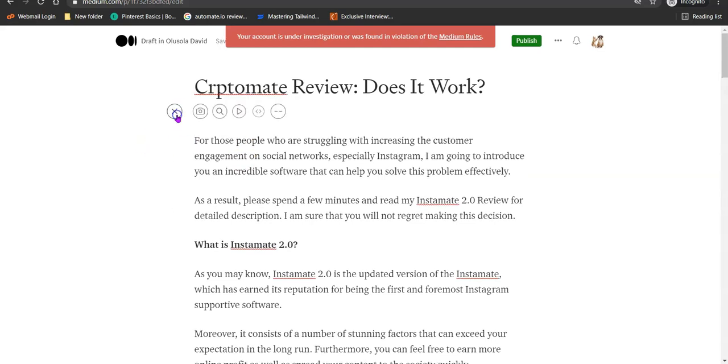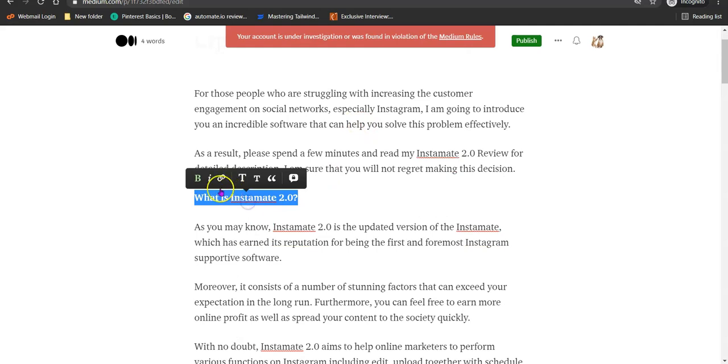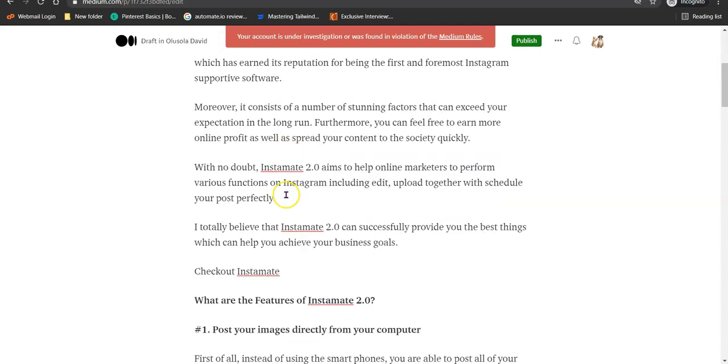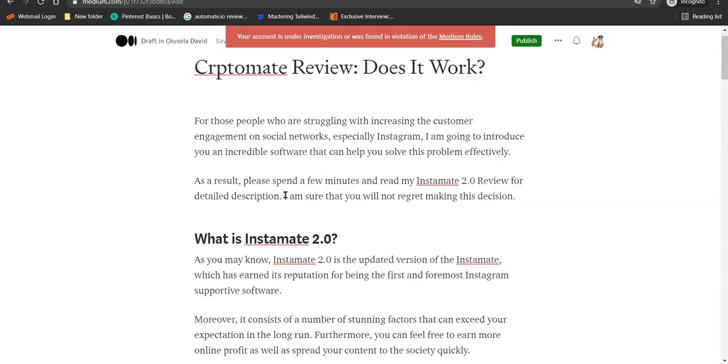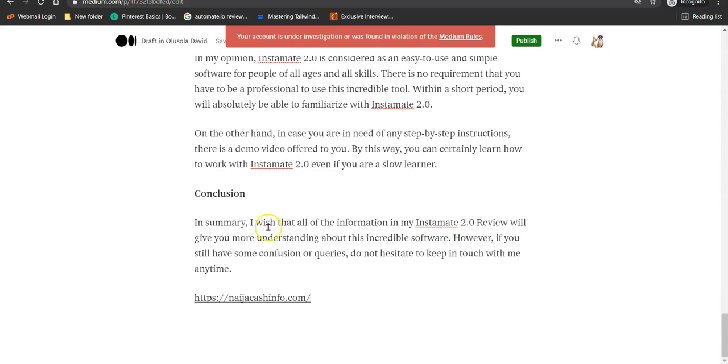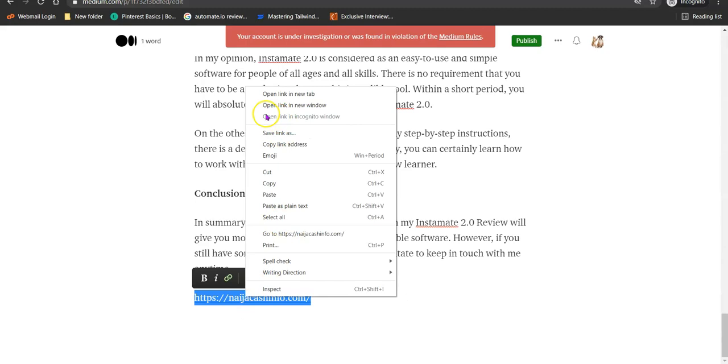If you want to add a picture, you can simply click on this plus button and the picture is going to come here. If you want to adjust the headings, you can come here and make it bold or make it bigger. So let's say you want to add your affiliate link.